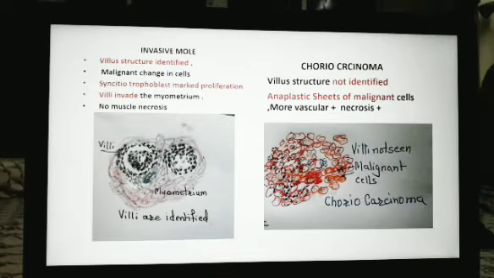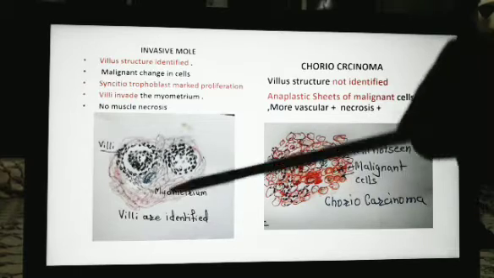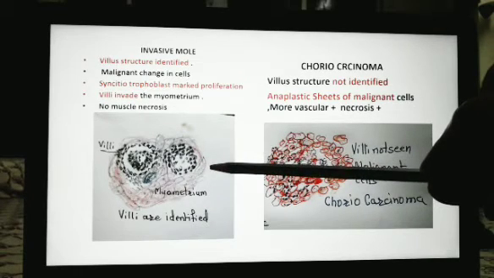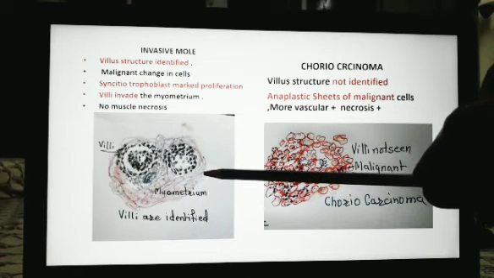Histological features can confirm the diagnosis. Histology of what? The specimen removed by curettage. When the patient reports with irregular bleeding PV on follow-up and a residual tumor mass is seen or sampling is done, the tissue sample is examined microscopically. In these cases, there are sheets of malignant change in the villus structure.